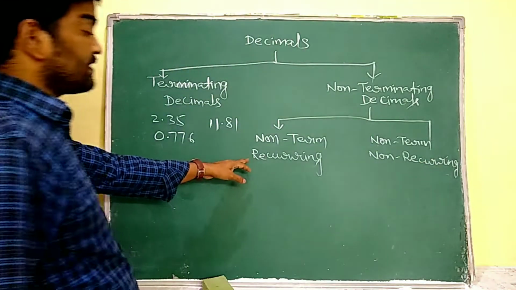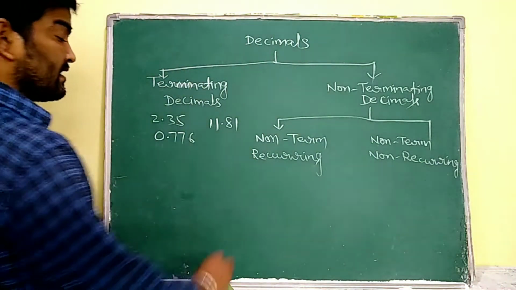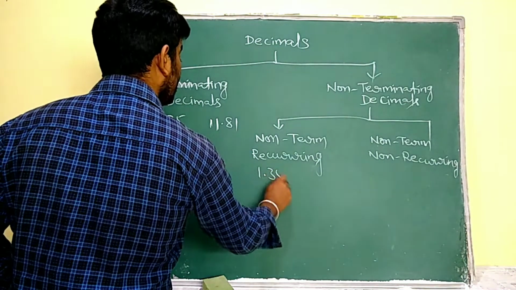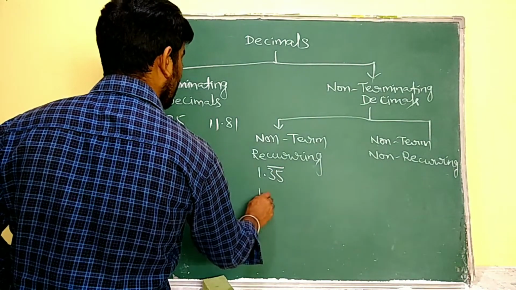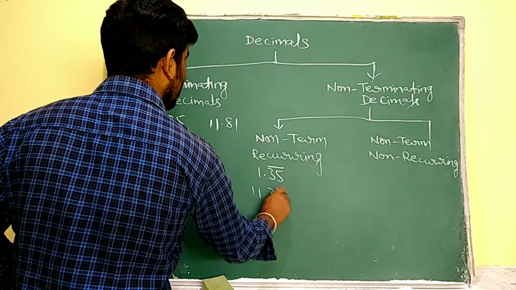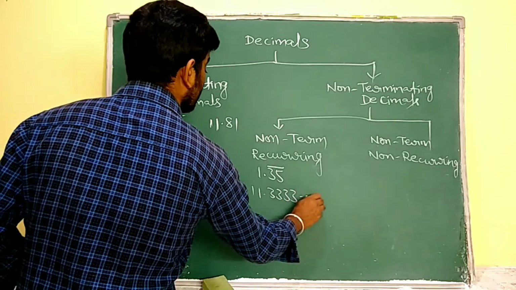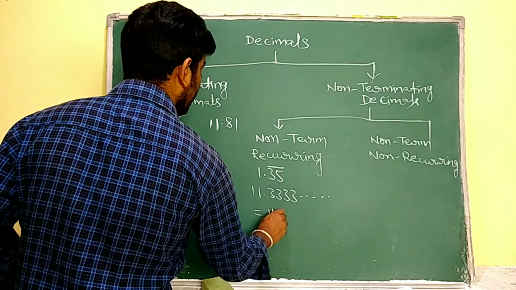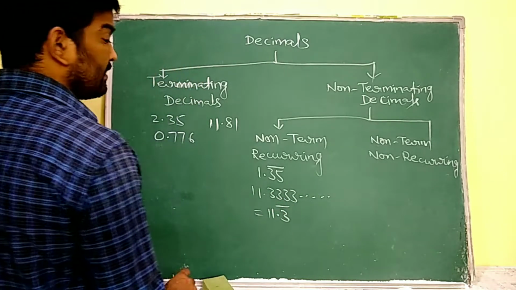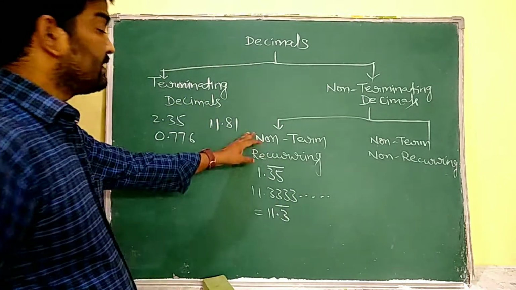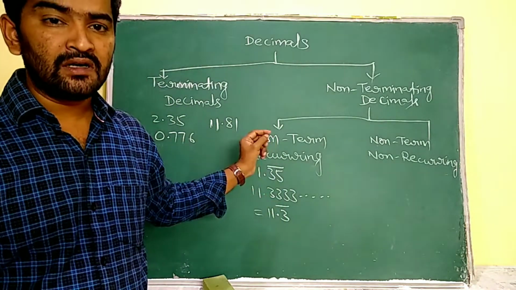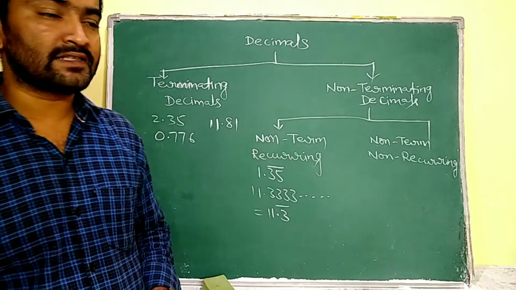Non-terminating recurring decimals are like 1.35 bar, or 11.333 and so on, which can be expressed as 11.3 bar. This type of decimals is known as non-terminating recurring decimals.